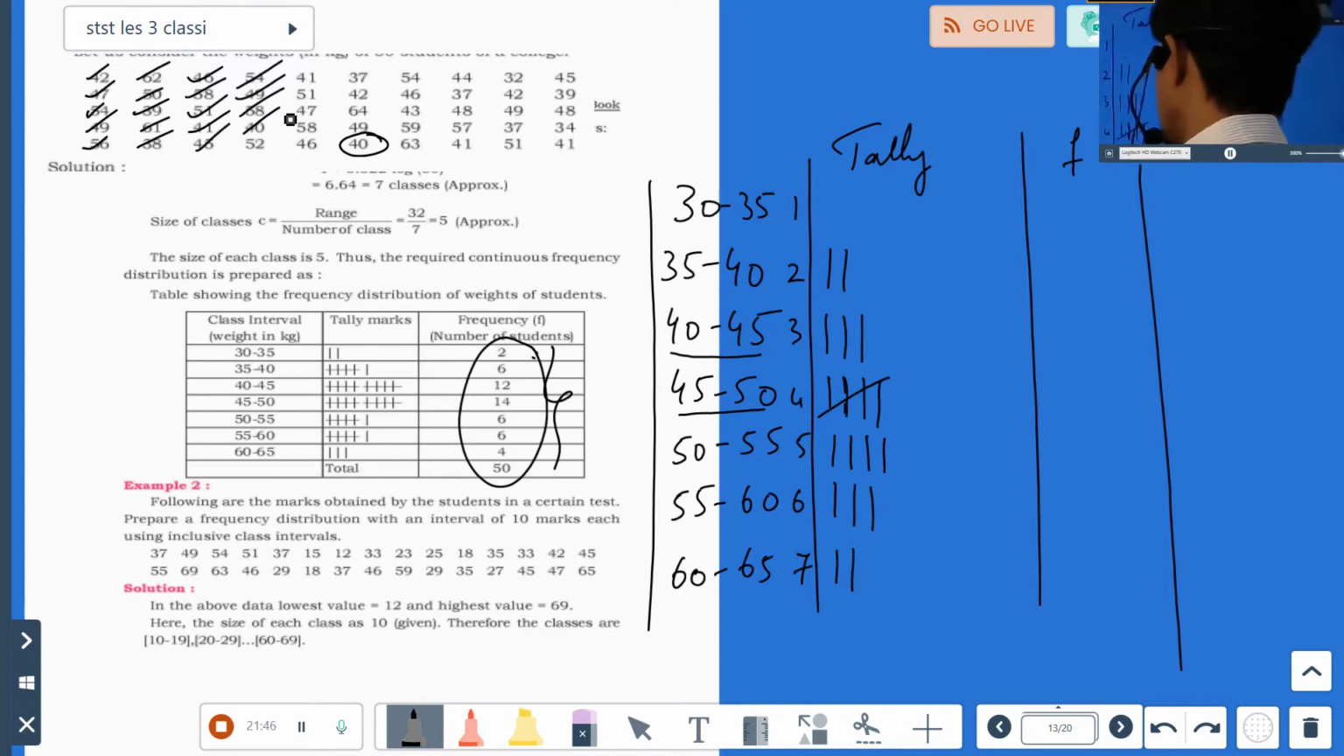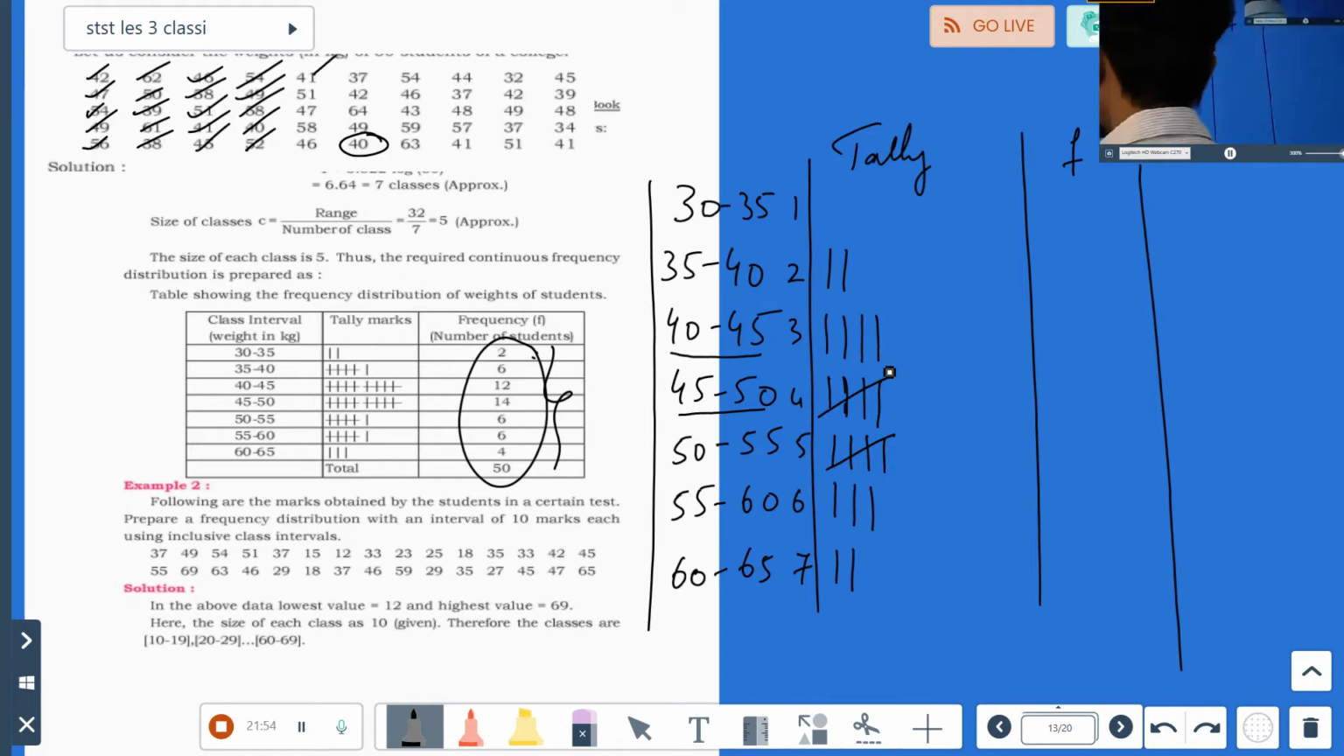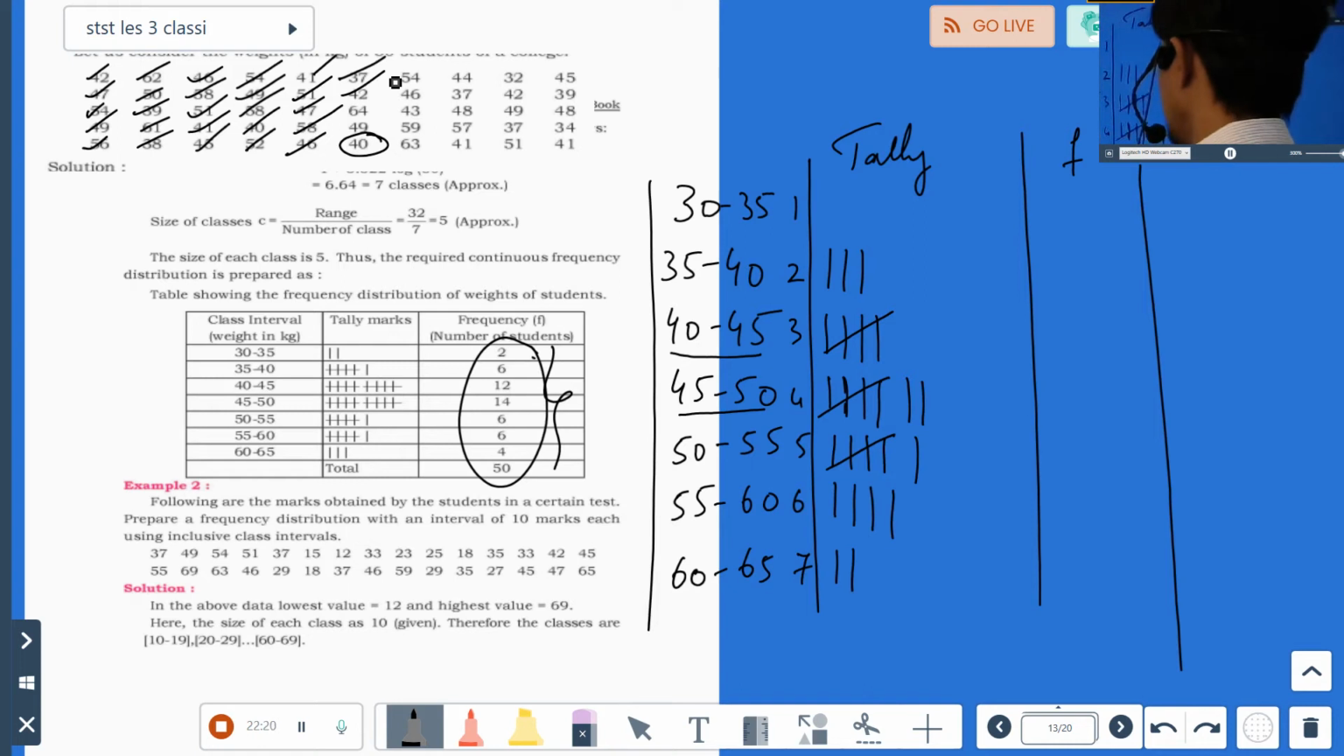Next 52, here. Done. Over. Next 41. Where will 41 come? Here. Next 51. Where will 51 come? 51 will come here. So 51 is done. Next 47. Where will 47 come? Here. Done. Next 58. 58 is here. Done. Next 46, here. Done. Next 37, here. Done. 42, here. Done. 64, here. Done.